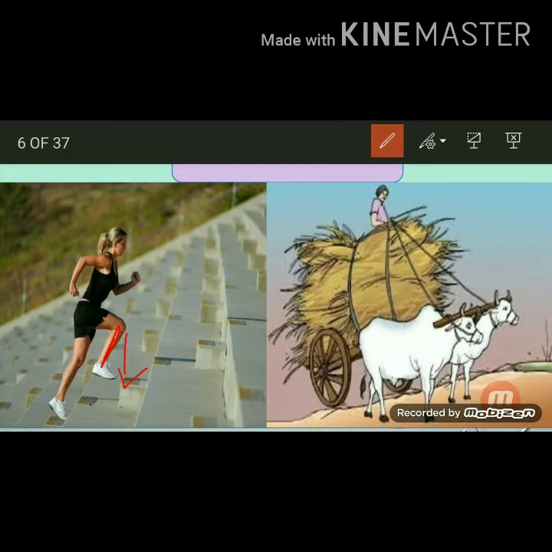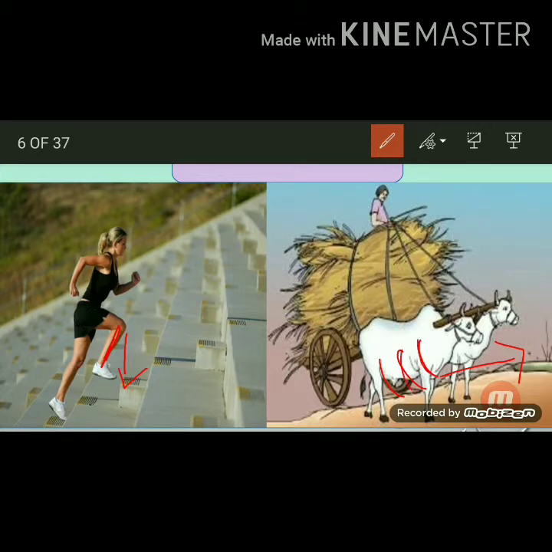Here observe the picture. The animals are pulling the cart in the forward direction. The animals are using their muscular force and applying the force on the cart. Where does the force come from? The force is coming from the muscles of the animals.